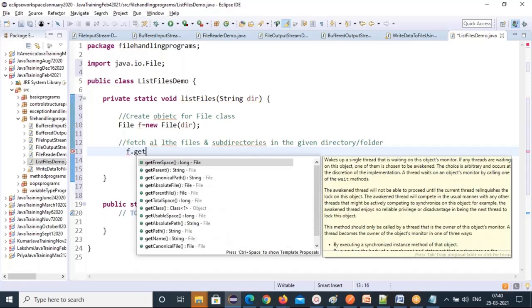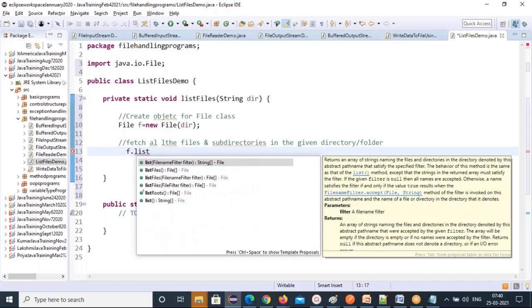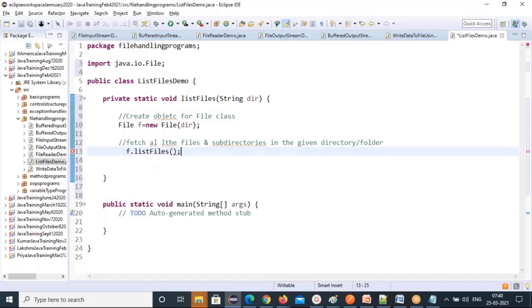There is a listFiles method. Can you see here, the listFiles method? It returns a File array. So the return type is a File array, fArray equal to. All the files will be stored here.